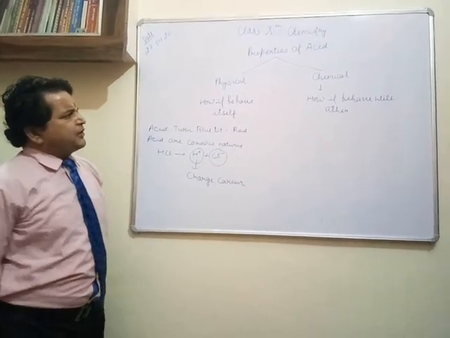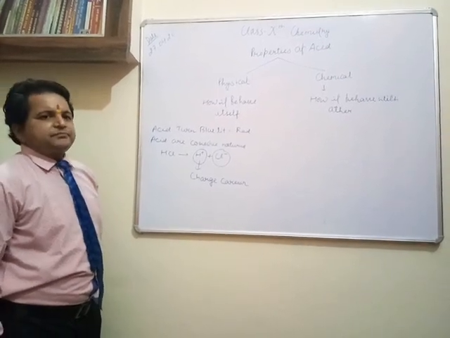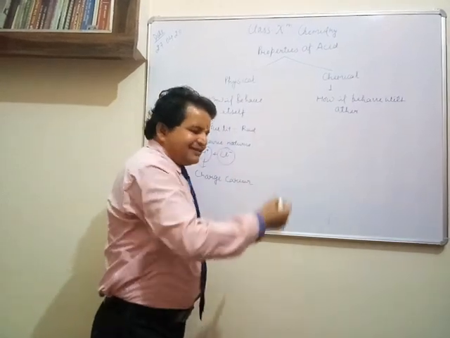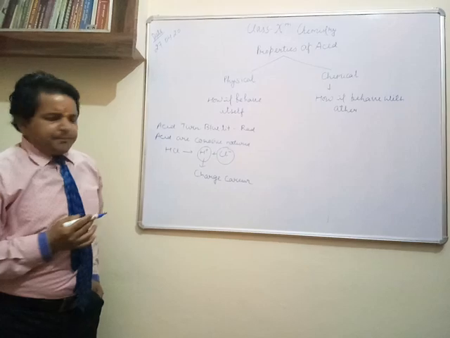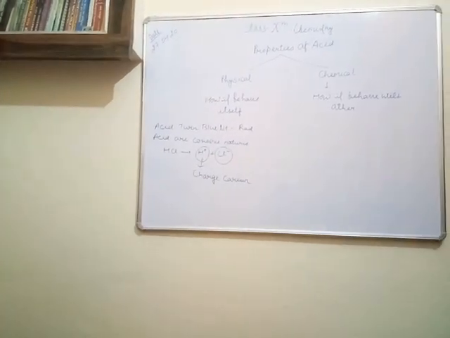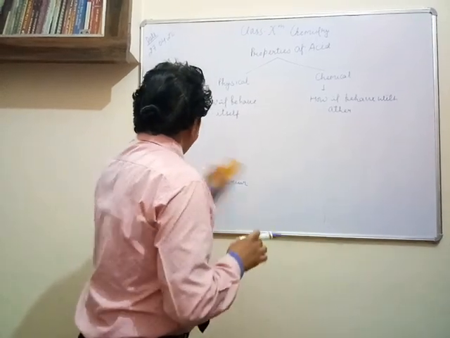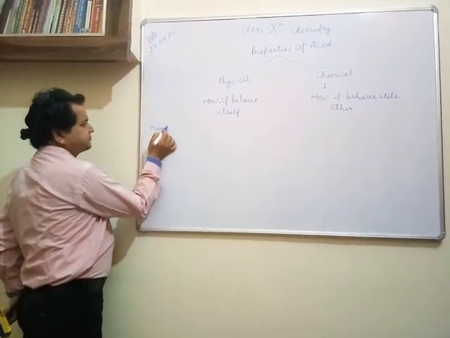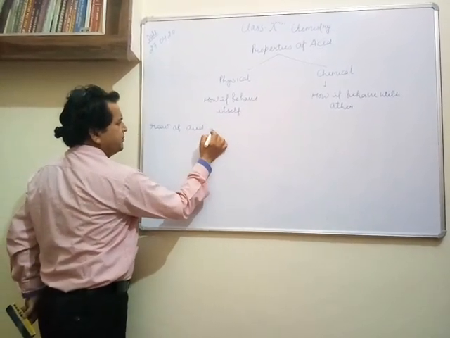Now the very important part is the chemical properties of acid. Chemical, as I have already told you, is how these acids behave with any other substance. A very important property of acid we will discuss here: reaction of acid with metals.